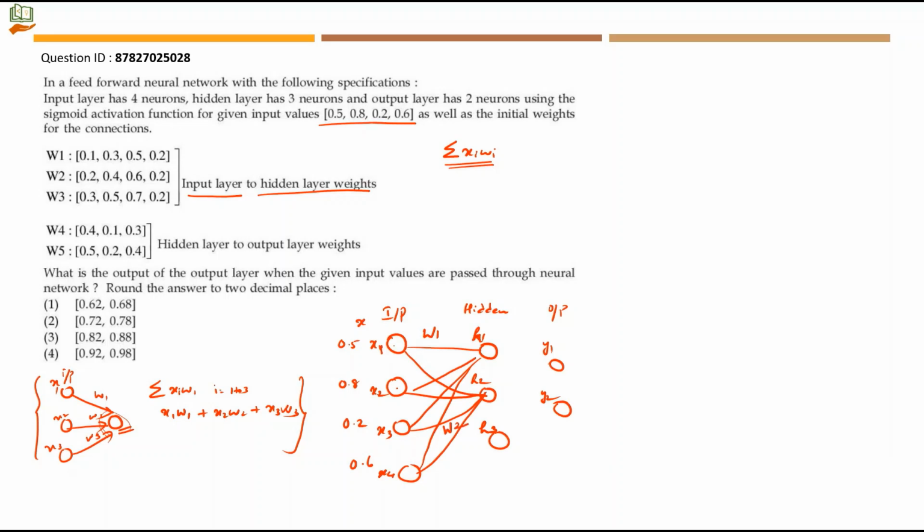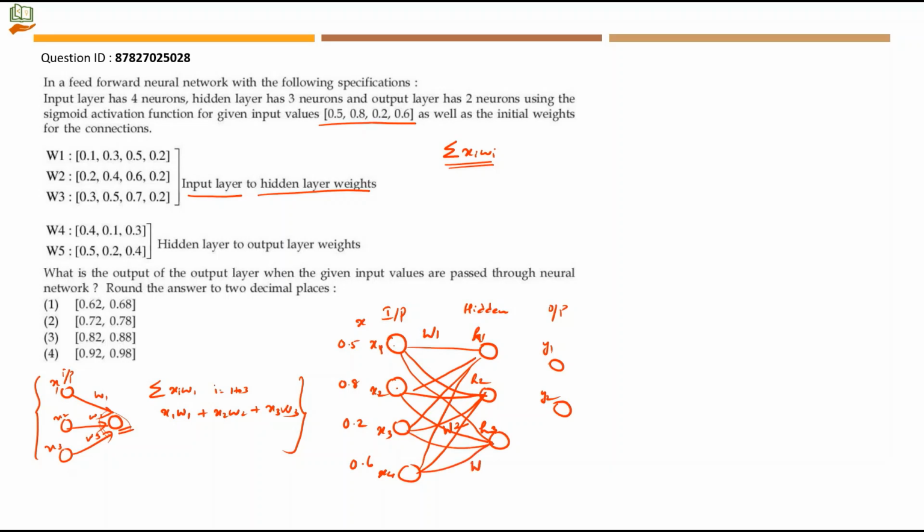0.2 is for X1 to H2, 0.4 is for X2 to H2, 0.6 is for X3 to H2, 0.2 is for X4 to H2. Then W3 is given for X1 to H3, X2 to H3, X3 to H3 and X4 to H3.